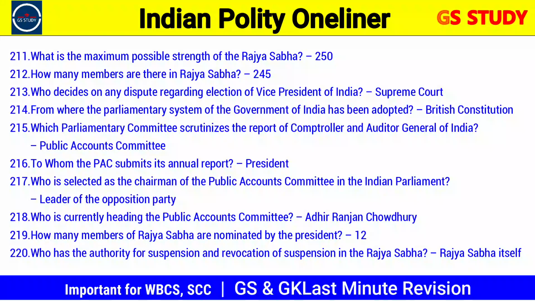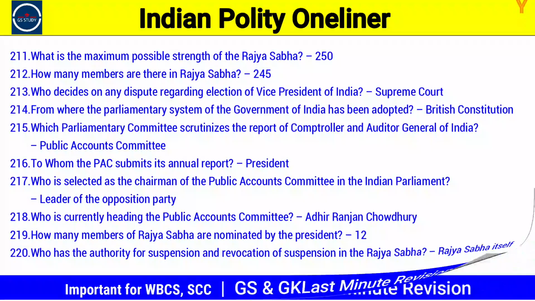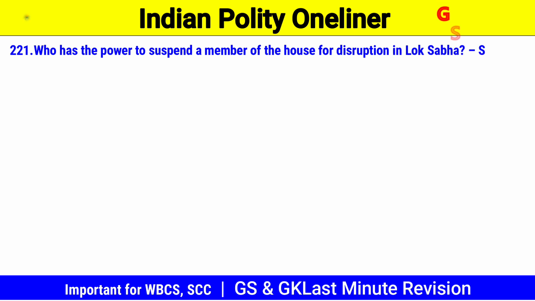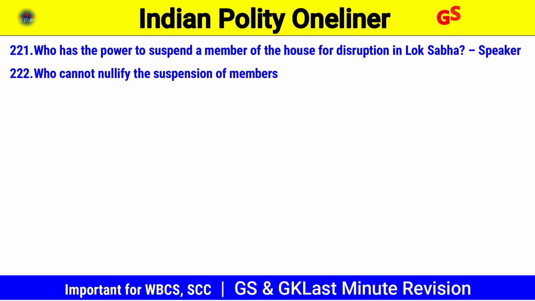218. Who is currently heading the Public Accounts Committee? Adhir Ranjan Chaudhary. 219. How many members of Rajya Sabha are nominated by the President? 12. 220. Who has the authority for suspension and revocation of suspension in the Rajya Sabha? Rajya Sabha itself. 221. Who has the power to suspend a member of the House for disruption in Lok Sabha? Speaker.